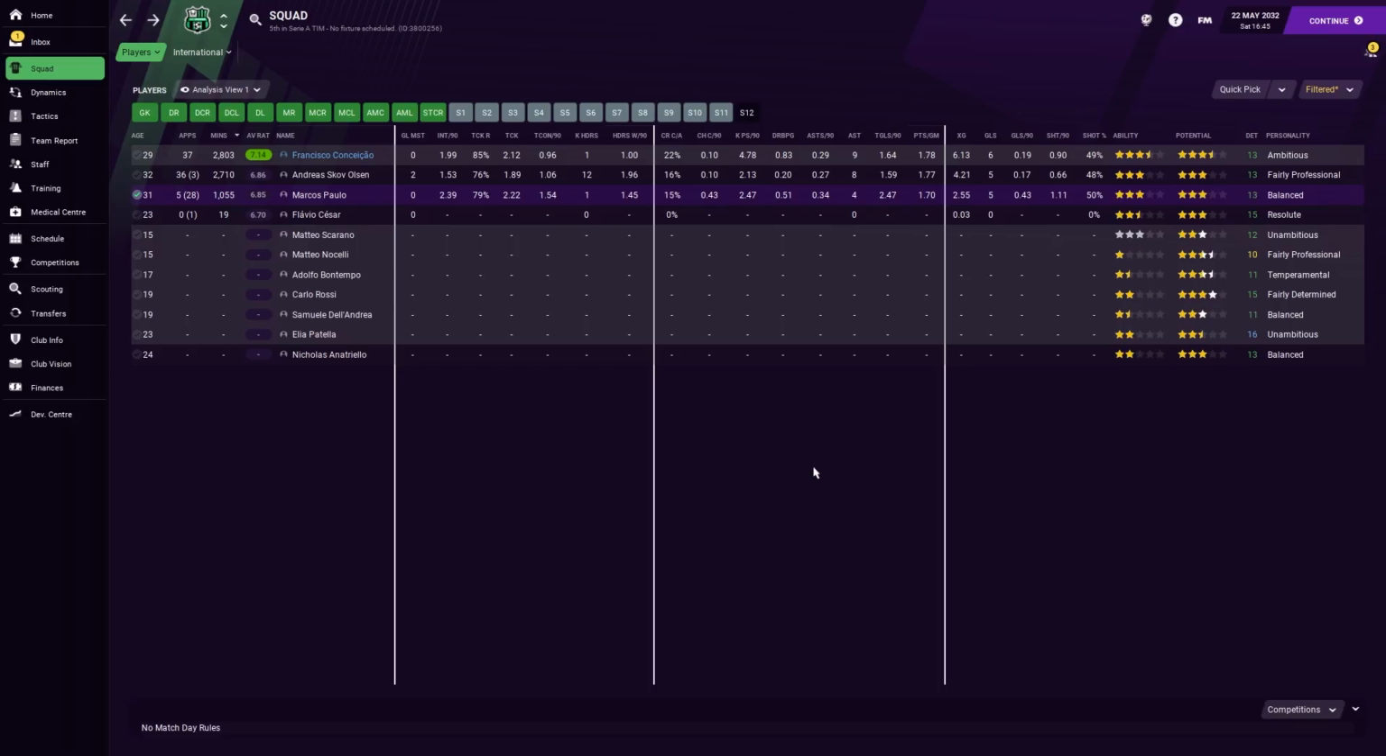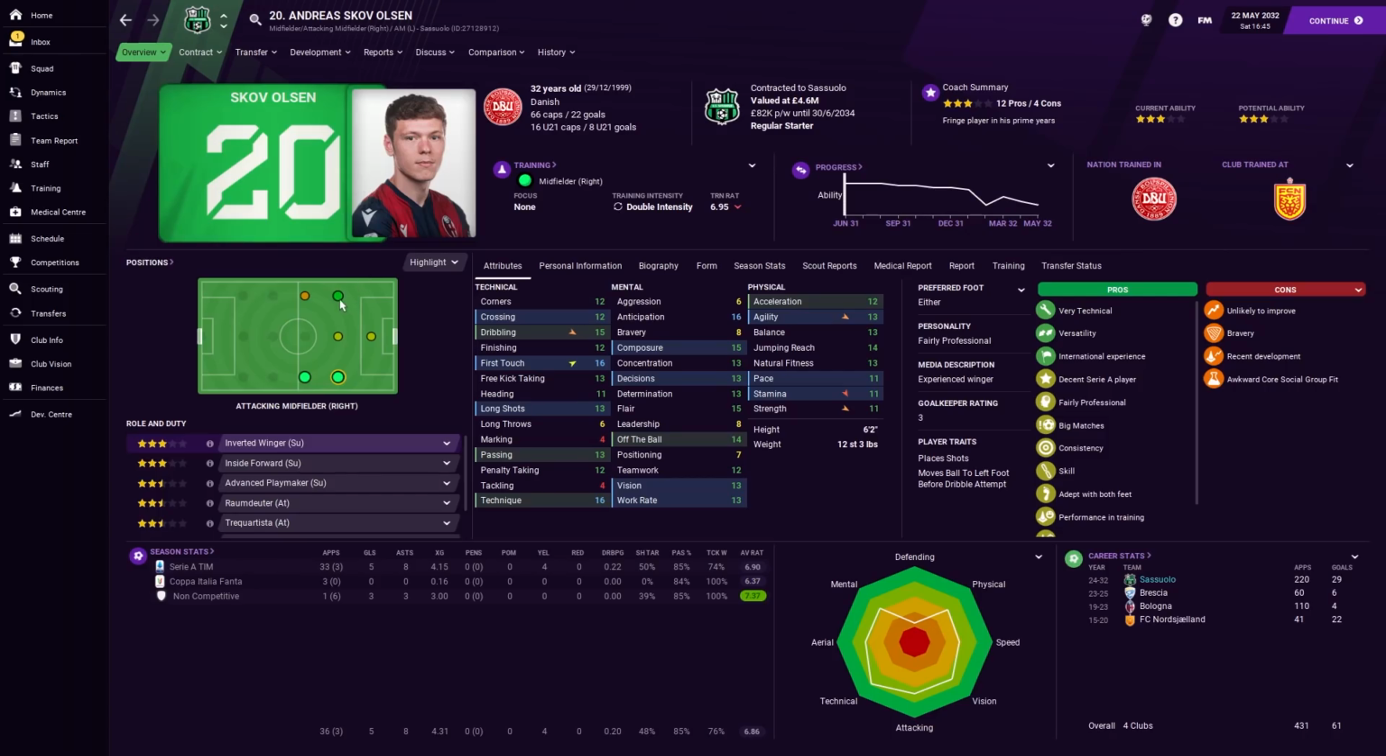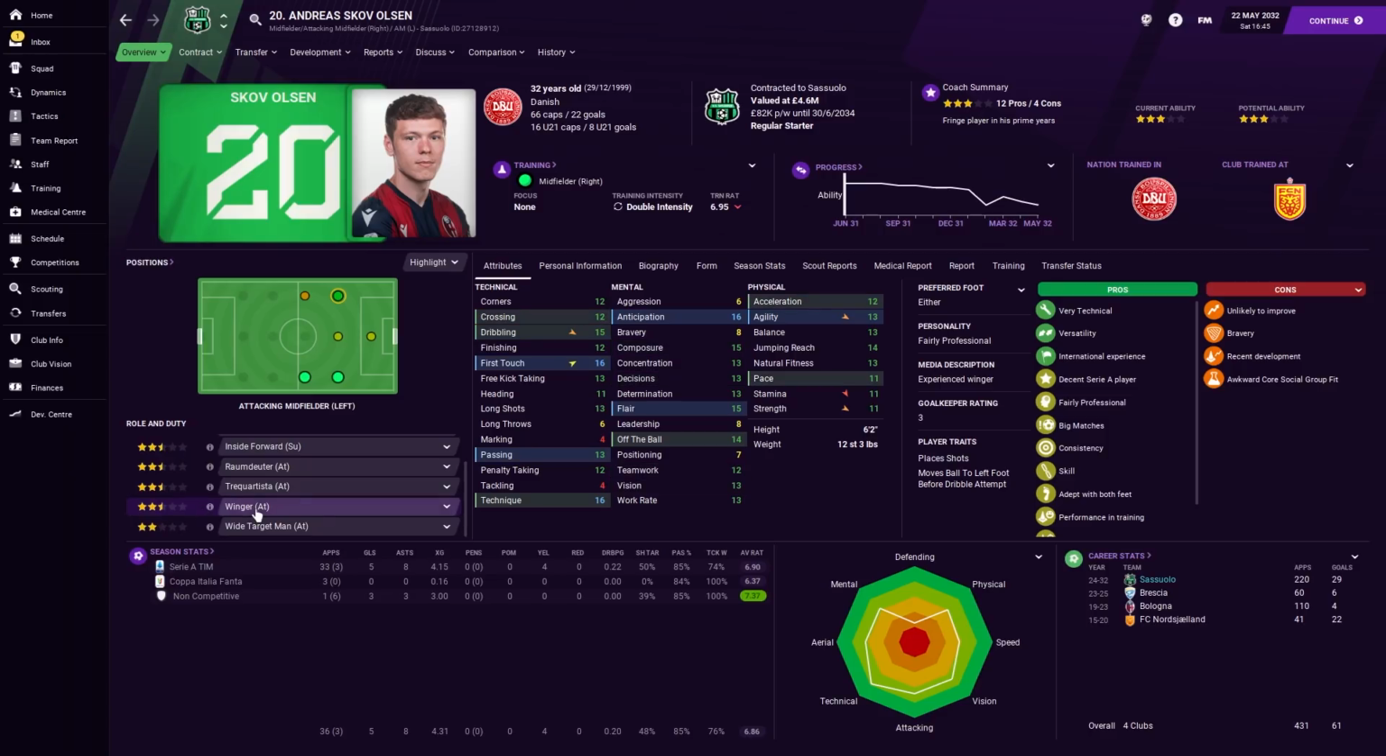But I think the thing for me is with Skov Olsen looking on this right-hand side here as a winger, because that's actually the role he's playing on this side, a winger on support in the end. He does fit this quite nicely, and I think the fact that he is either-footed makes a difference to me, and the fact that he actually moves the ball to the left foot makes a difference too.